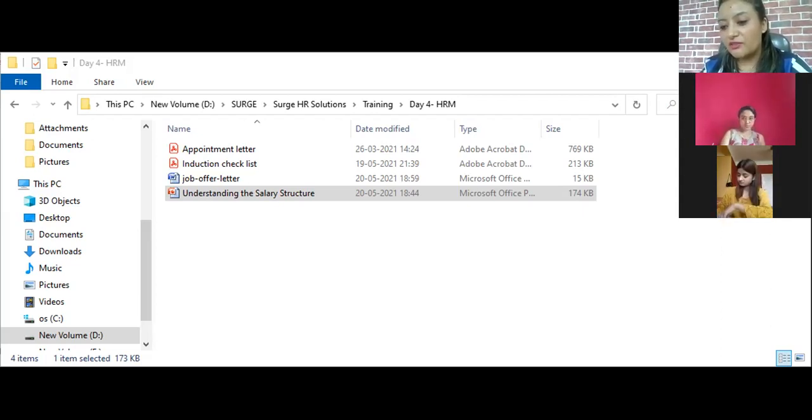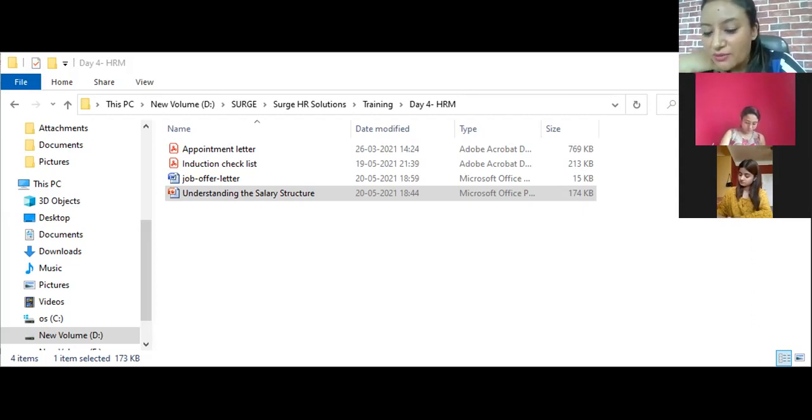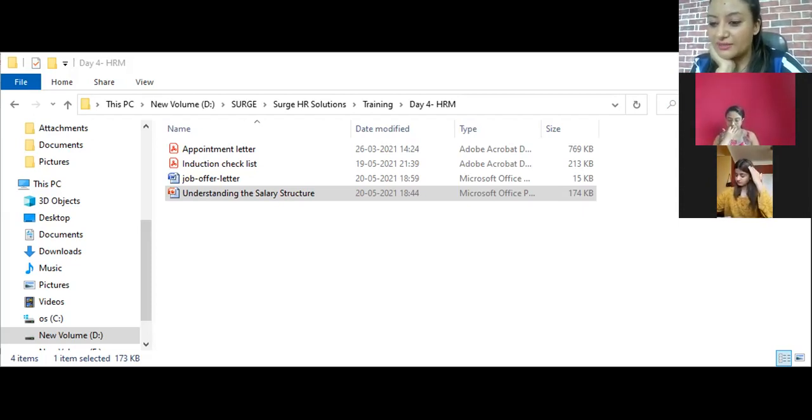So net salary equals basic salary plus HRA plus allowance, minus income tax, minus employer's provident fund, employer, not employee, minus professional tax.